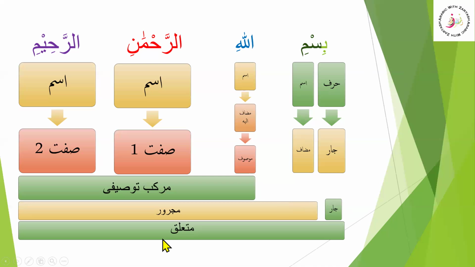And we know that the fragment jar majroor is mutalik to something, but we cannot see its mutalik. Sometimes we already have some fail or some fil or anything before the mutalik, but here we do not see anything before it. But according to the mufassirin, there is a hidden fail. We call it the fail mahzuf behind it or before it, to which it is mutalik.